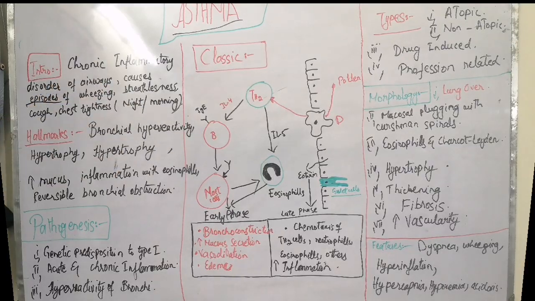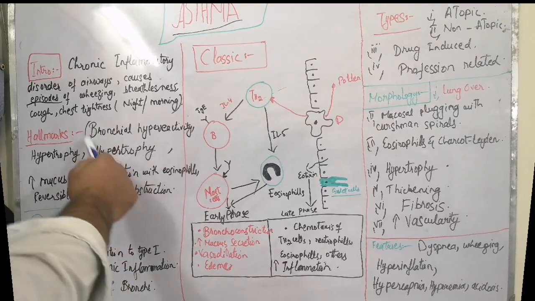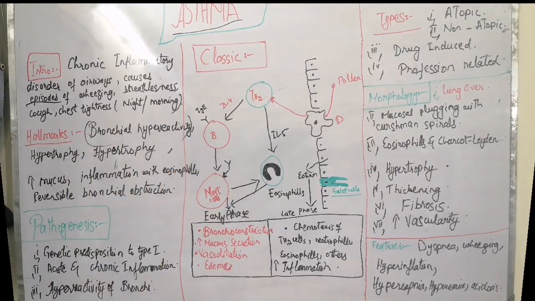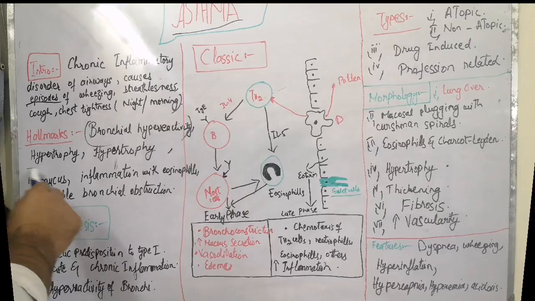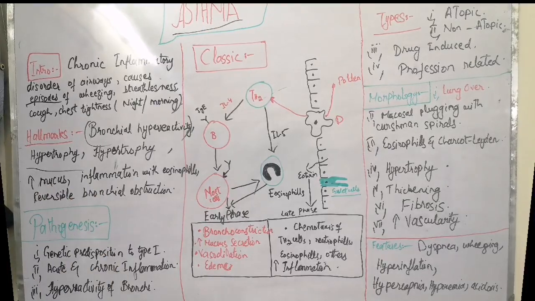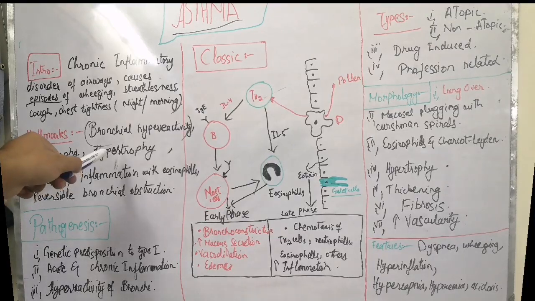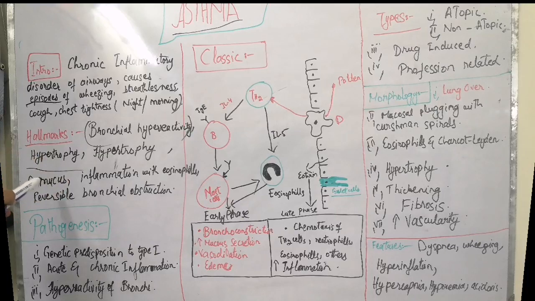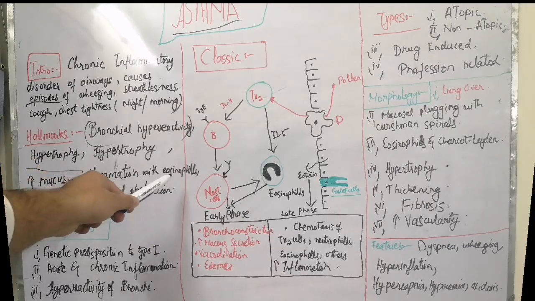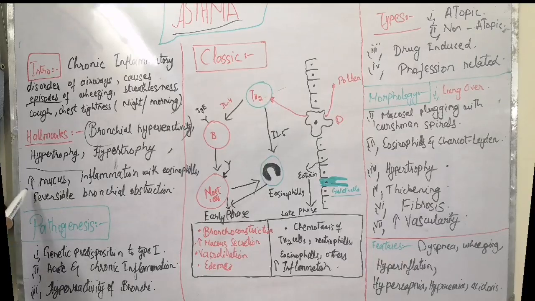What are hallmarks of asthma? These are bronchial hyperreactivity, hypertrophy of smooth muscles of bronchi, hypertrophy of mucus glands, increased mucus production, inflammation with eosinophils, and reversible bronchial obstruction. These are the hallmarks of asthma.